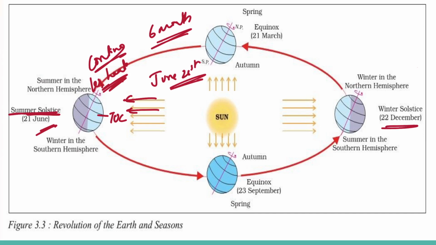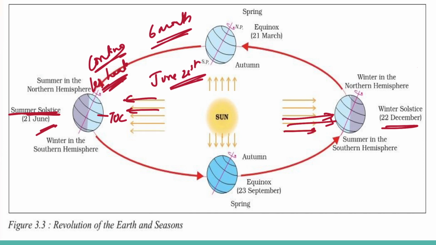On 22nd December, the Tropic of Capricorn receives the sun's rays falling vertically, and a larger portion of the southern hemisphere gets light. Therefore it is summer in the southern hemisphere with longer days and shorter nights, and this is reversed in the northern hemisphere.